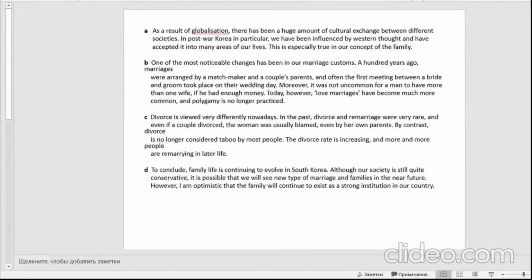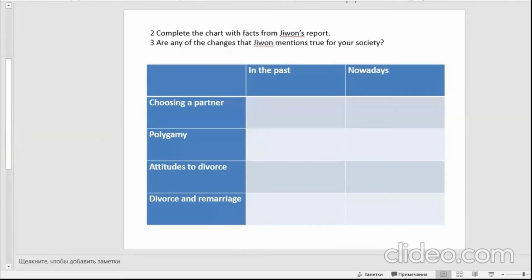So this is a report itself. There are 4 paragraphs in this report. So take time to read it and then think about topics, as you were asked in exercise 1. Next, complete the chart with the facts from Jaewon's report.